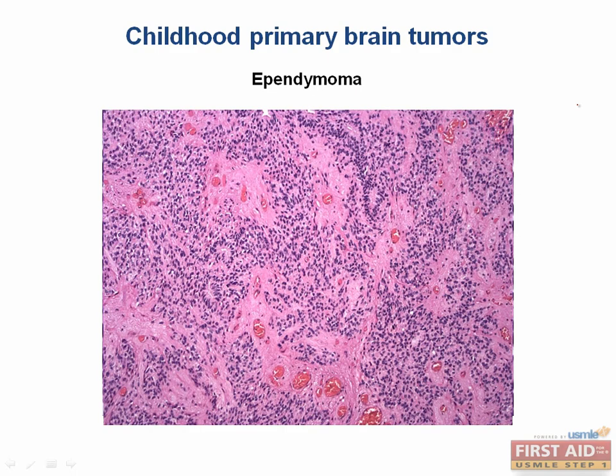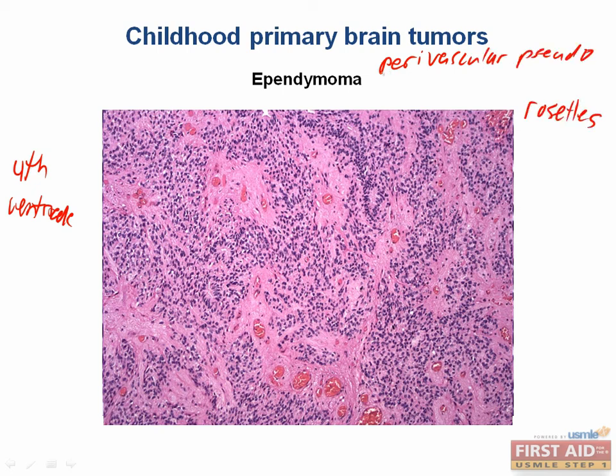Ependymomas are uncommon glial tumors that arise from the ependymal cells lining the ventricles. They are usually slow-growing tumors, most commonly arising in the fourth ventricle. They characteristically show round to oval nuclei and form perivascular pseudorosettes. Let me write that out. Perivascular pseudorosettes.